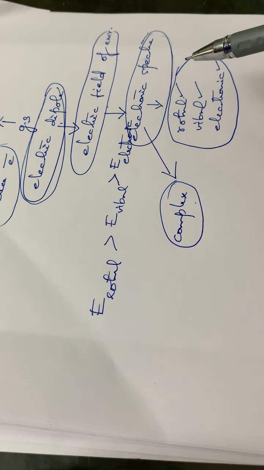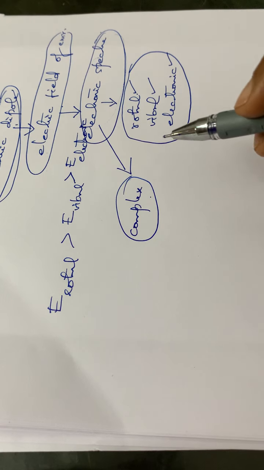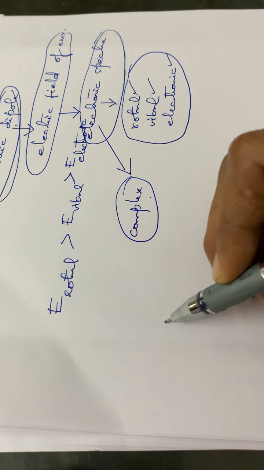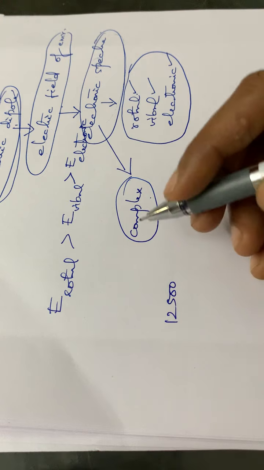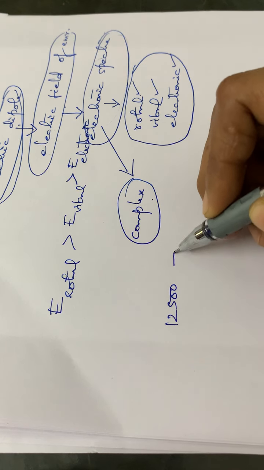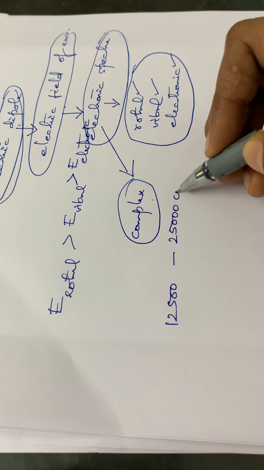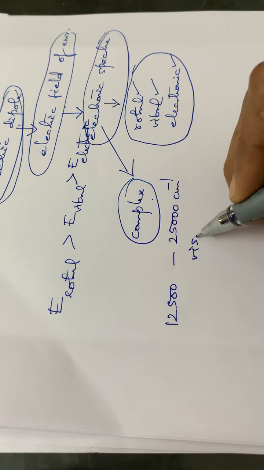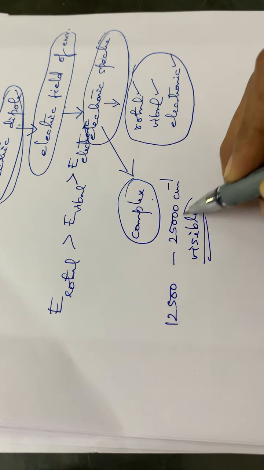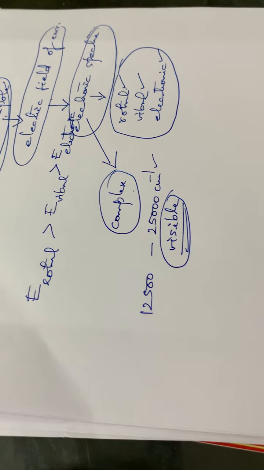So it is a much more complex one. And also this electronic spectra, normally it will occur in the frequency range of 12,500 centimeter inverse to 25,000 centimeter inverse in the visible region. If it is absorbing from the visible region, it will occur in this particular region.